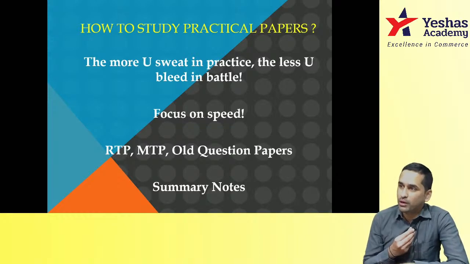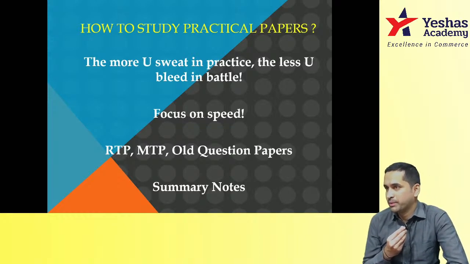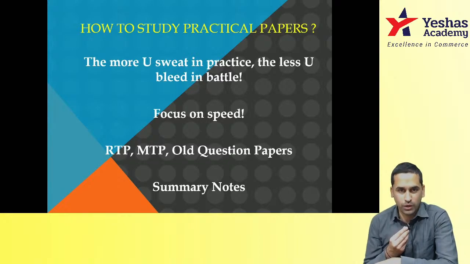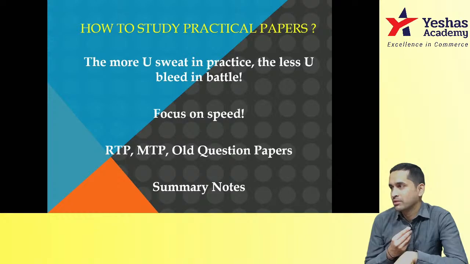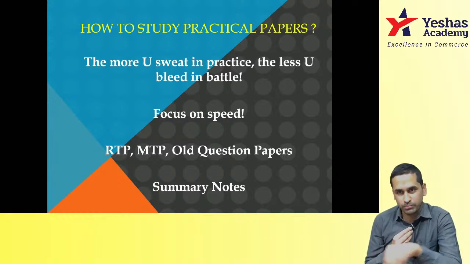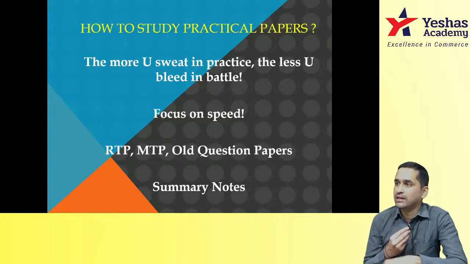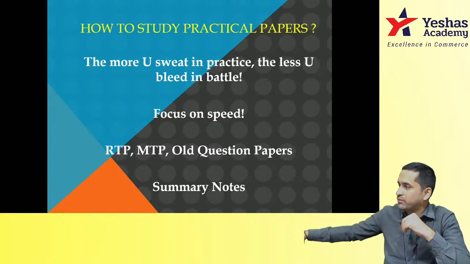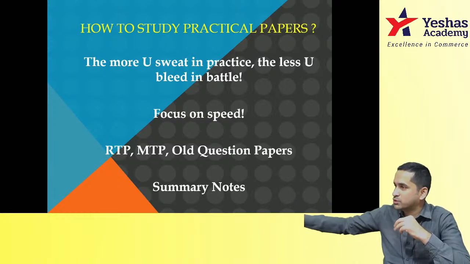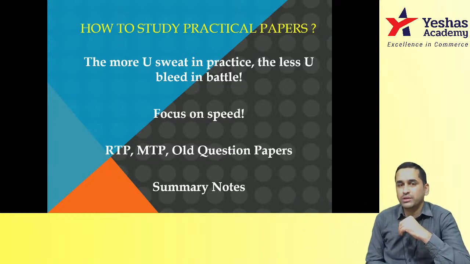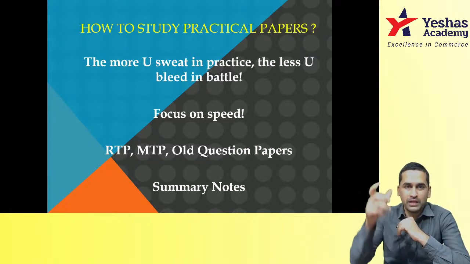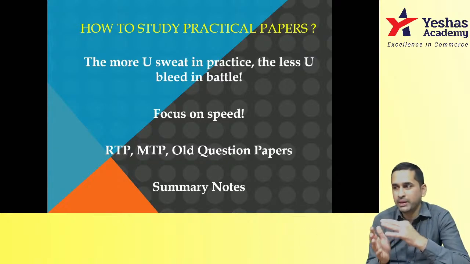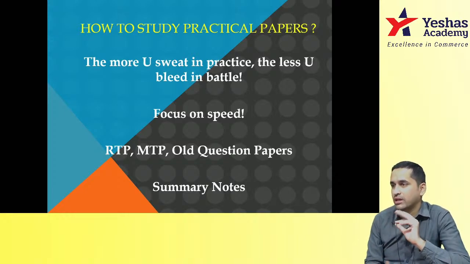share the topics among your friends group. If there are 10 topics, each one of you take up 2 topics responsibility, do the summary notes and then share. Okay, in next 7 days you make a plan that chapter 1 and 2 me, my friend 3 and 4, another friend 5 and 6, and so on. So by end of 7 days we should have summary notes of entire subject ready, and then we will just exchange. Then amend all the files, make one PDF, all of you can keep it.